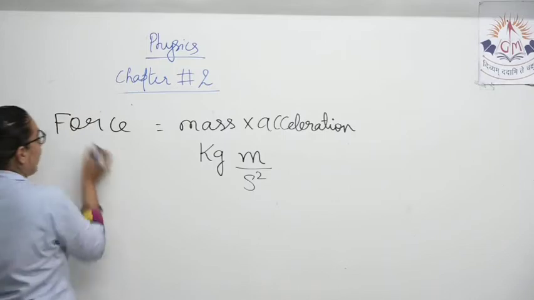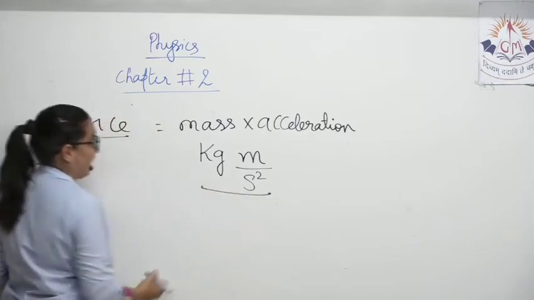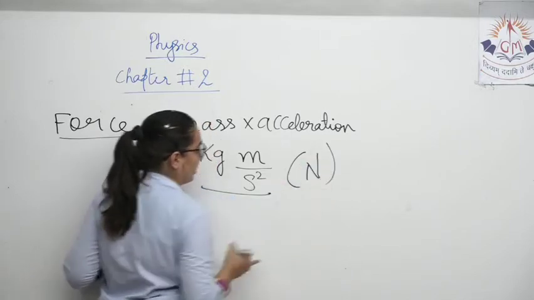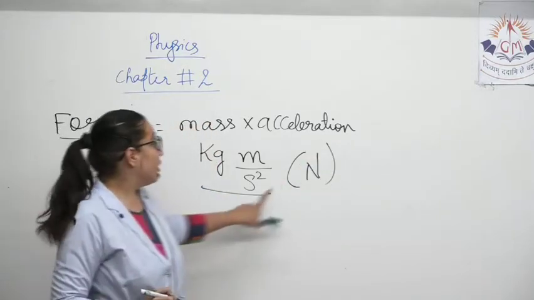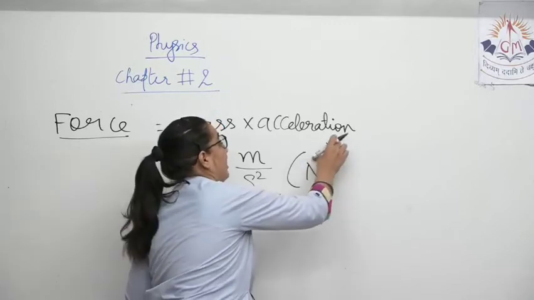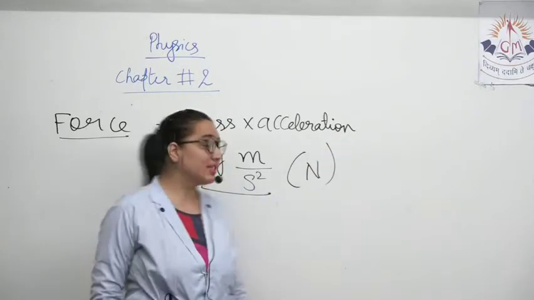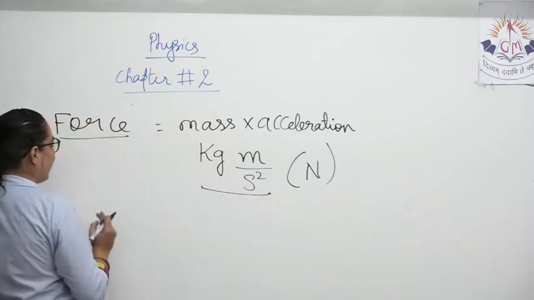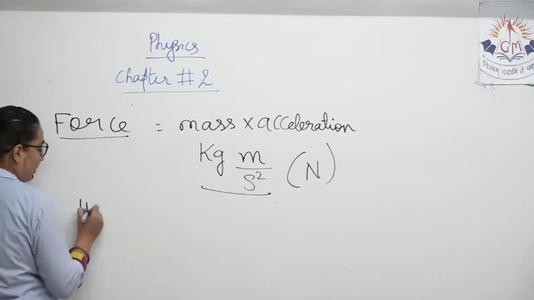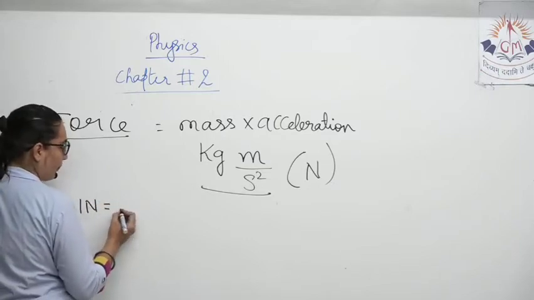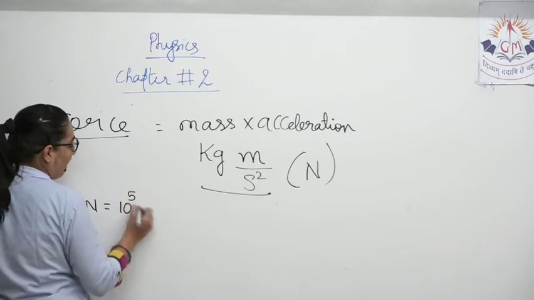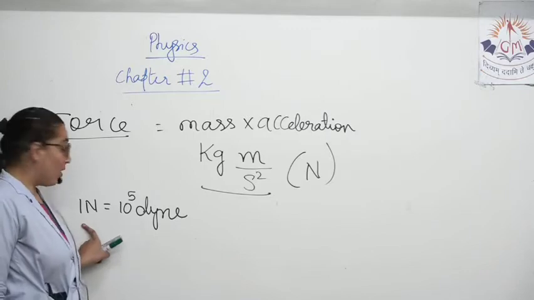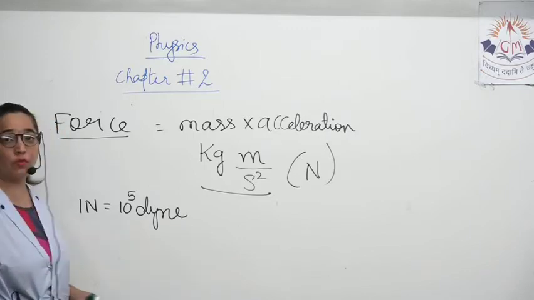So the SI unit of force is kilogram meter per second squared, or in the memory of the scientist Newton, it's also Newton. When you are writing Newton, remember it's a capital N, because it is from the name of a scientist. The SI unit of force is Newton. Now we will see how 1 Newton is equal to 10 raised to 5 dyne. We will see how this comes.